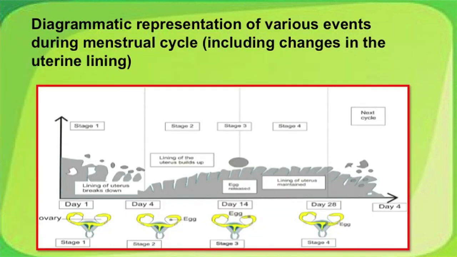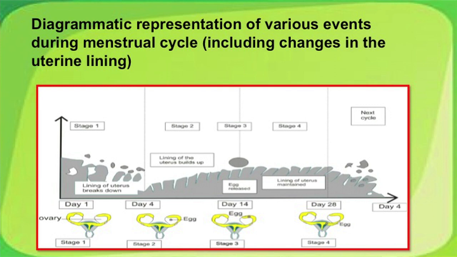This is a diagrammatic representation of menstrual cycle of 28 days. The upper grey color diagram depicts the changes in the uterine lining called the endometrium, and the lower set of diagrams are just a schematic representation of changes that the ovary is going through during these 28 days. Observe day 1 or the first phase, it is sloughing off or the removal of the endometrial lining, we call it a period, and observe the ovary, it has no ovum yet developing.